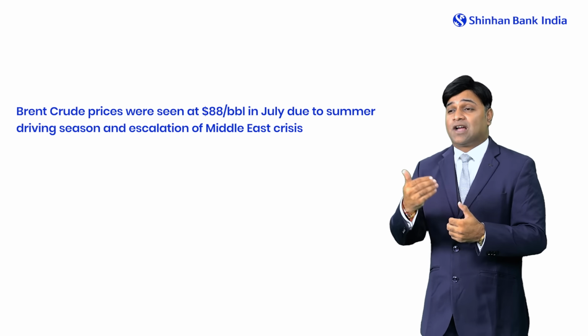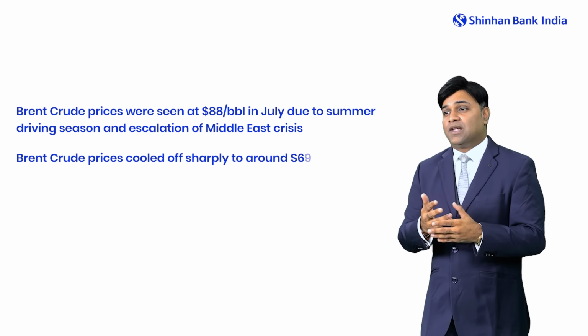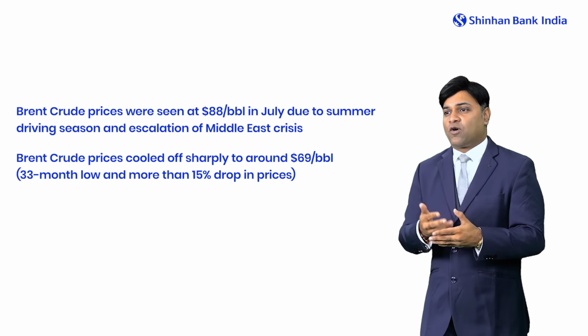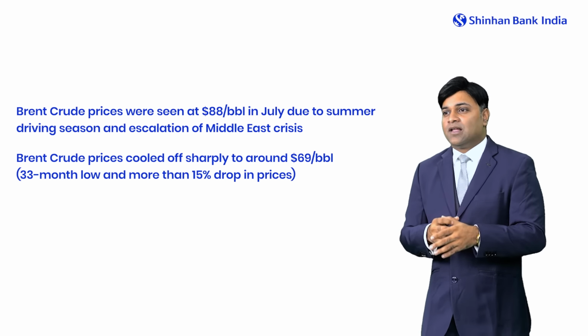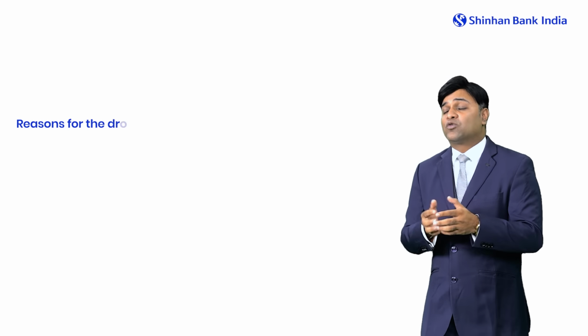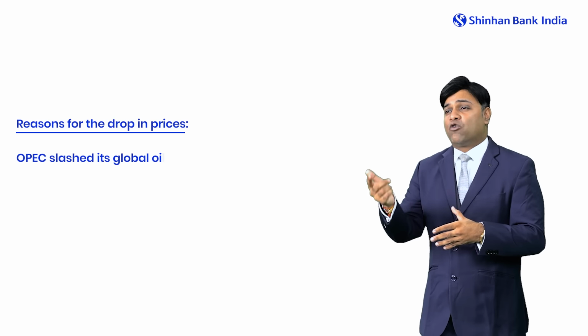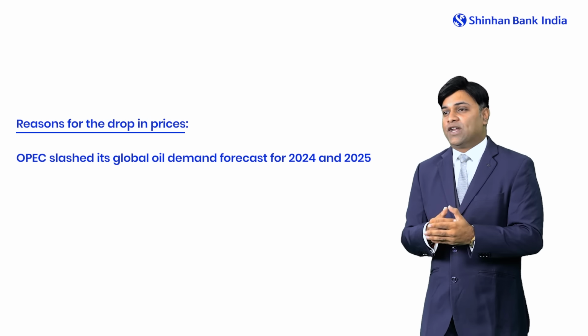The escalation was higher at that point in time. But after that, the Brent crude prices cooled off sharply, almost to a 33-month low, or we can say more than a 15% drop in the Brent crude prices was seen, to the tune of $69 per barrel. Now this drop has been attributed to several other reasons as well, where OPEC had lowered its global oil demand forecast for the years 24-25.